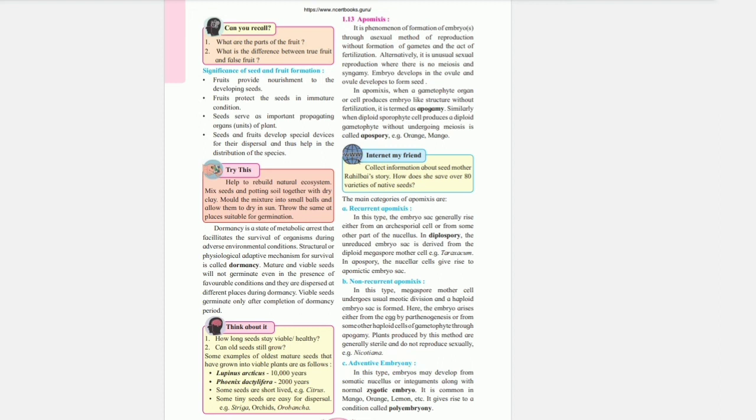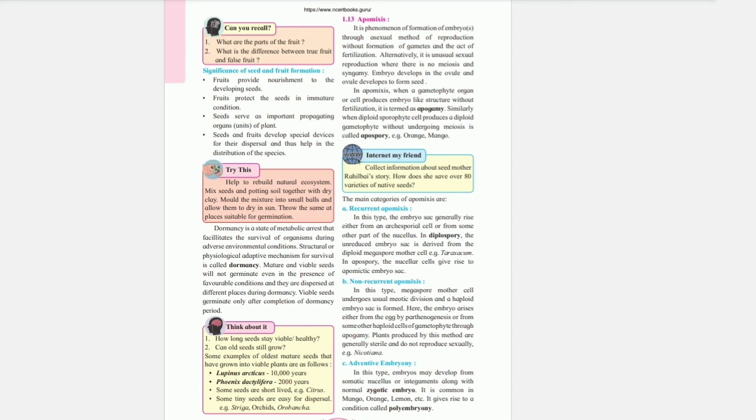Dormancy is a state of metabolic arrest that facilitates the survival of the organism during adverse environmental conditions. Structural or physiological adaptive mechanism for survival is called dormancy. Mature and viable seeds will not germinate even in the presence of favorable conditions, and they are dispersed at different places during dormancy. Viable seeds germinate only after completion of the dormancy period.